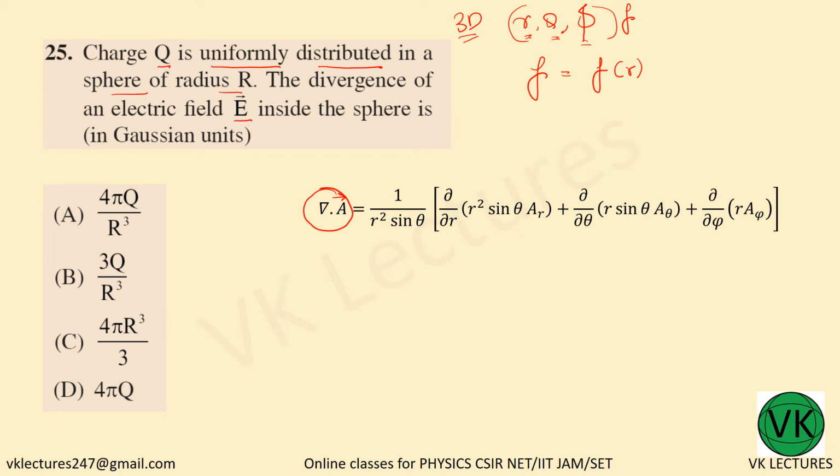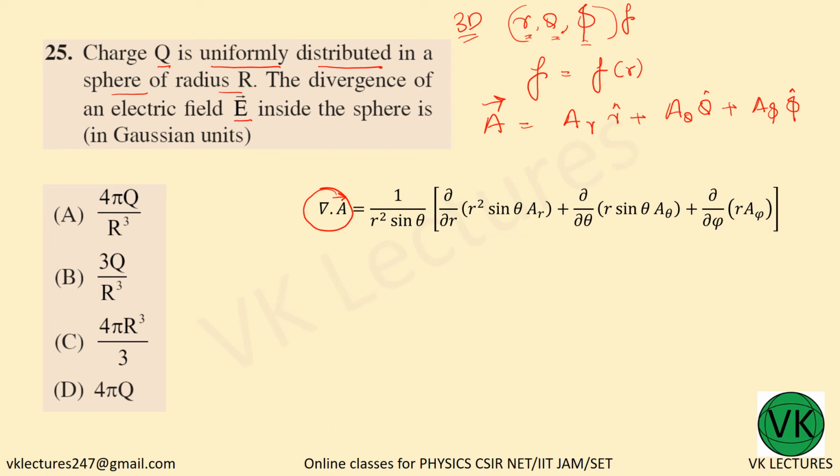Now A is nothing but A_r, that means the radial component, plus the theta component A theta into theta cap, plus A phi into phi cap. So this is how you can represent a vector in 3-dimensional spherical polar coordinates.